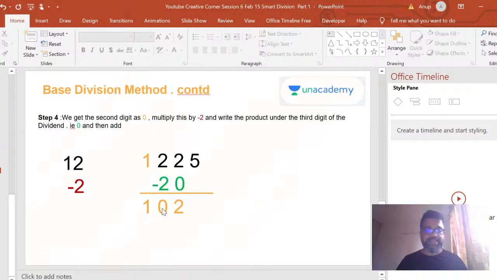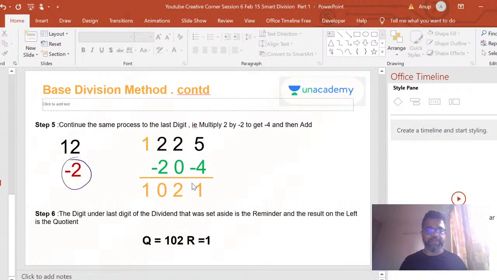Then I take that 0 and multiply it by minus 2. What do I get? I get a 0, right? And then I bring that down together, right? Now I got a 2. I take that 2 and multiply it by minus 2. I get a minus 4. 5 minus 4, 1. Your answer is here. Quotient is 102. Remainder is 1. So let me just do that quickly in like single line here.